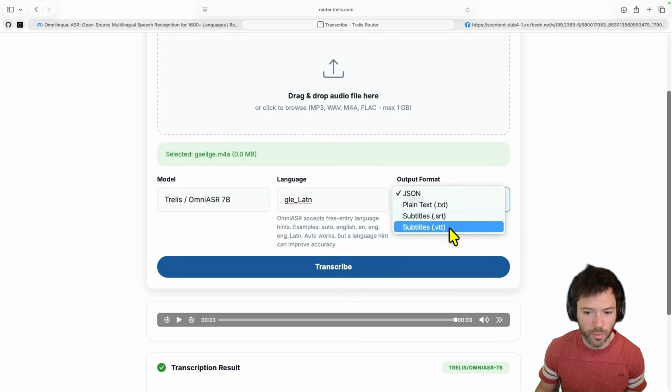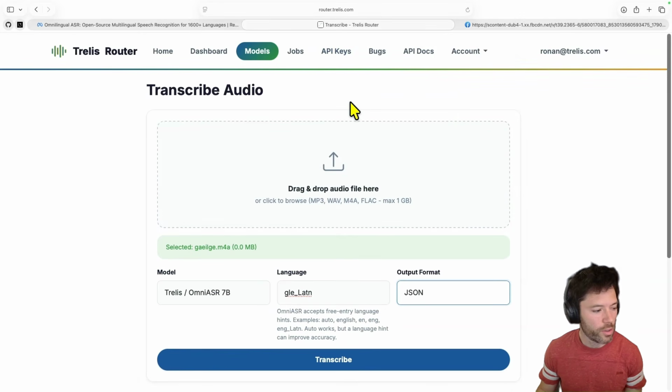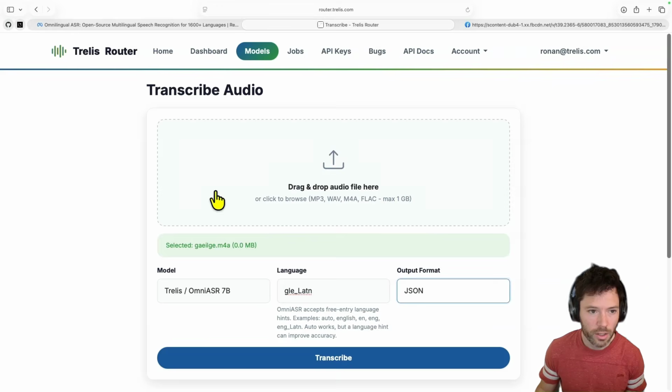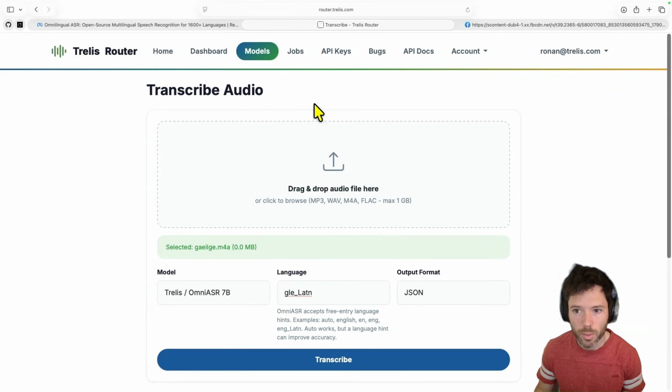Just in terms of the format you want returned, you can also choose different return formats. And of course, you can hit it with an API key so you can get transcripts if you like. And this model is currently hosted on Trelis Router. If you want to make use, there's a few free requests per month.